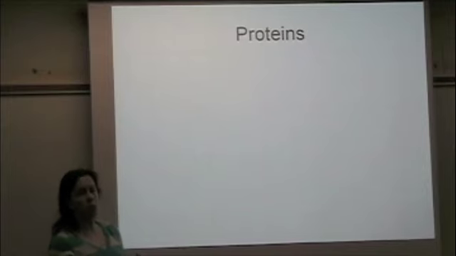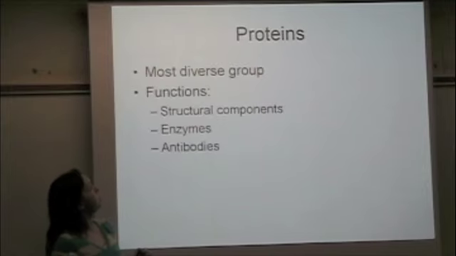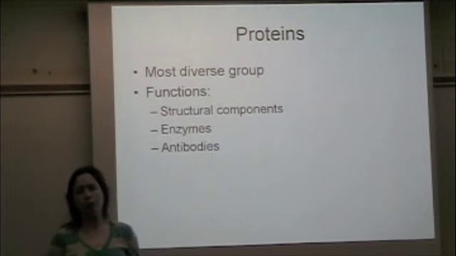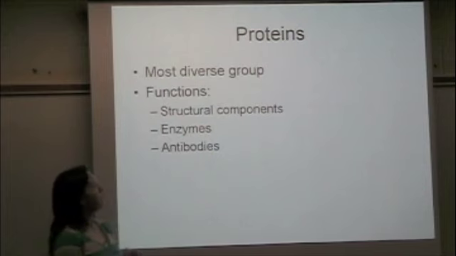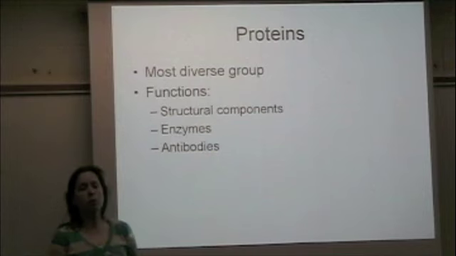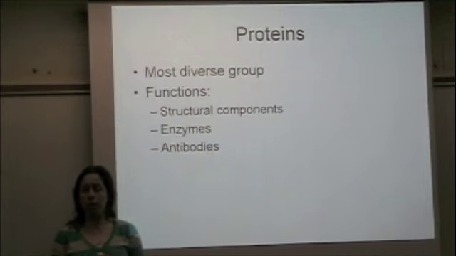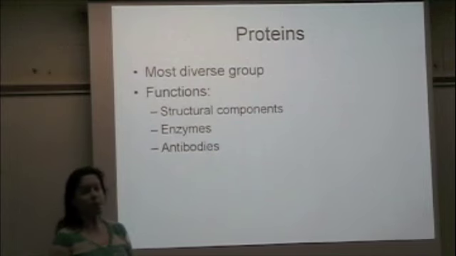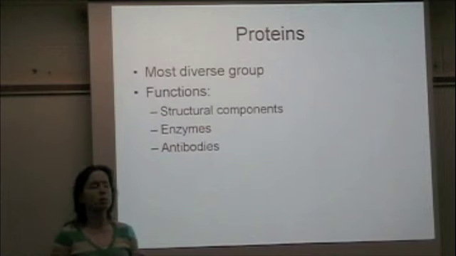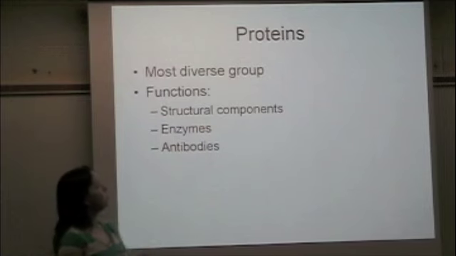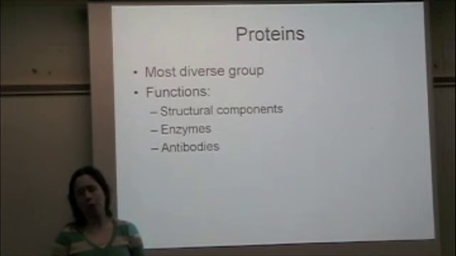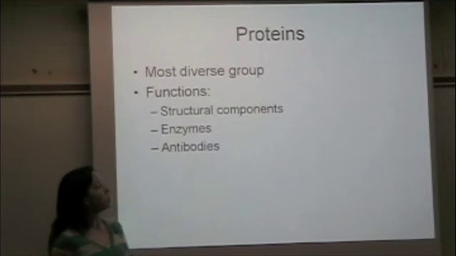Okay, the next group is the proteins. Proteins are the most diverse group. They have many different jobs in our bodies. They act as structural components. The main job that we'll talk about in a couple of weeks is as enzymes. Enzymes are helper molecules that speed up reactions. Proteins also function as antibodies, which help our immune system fight off infection.